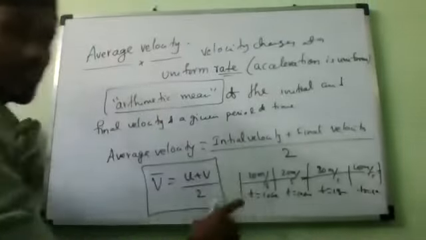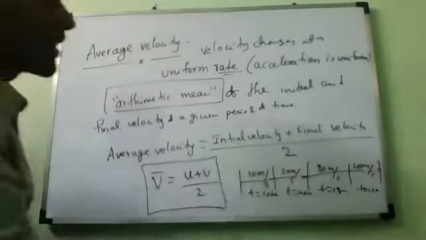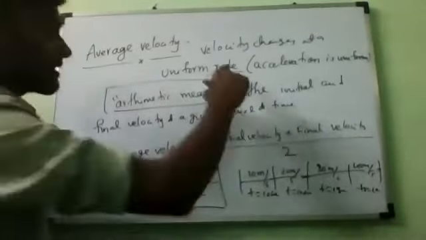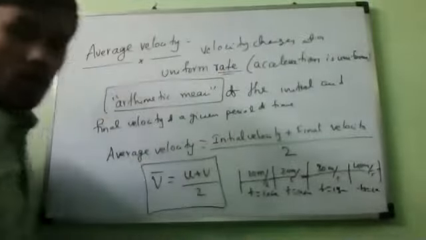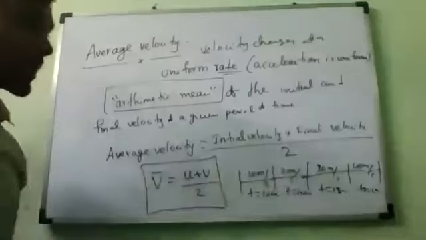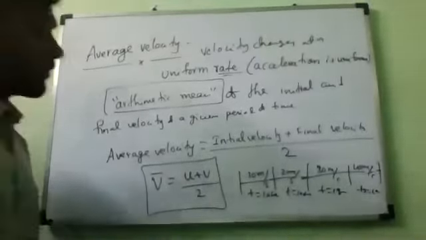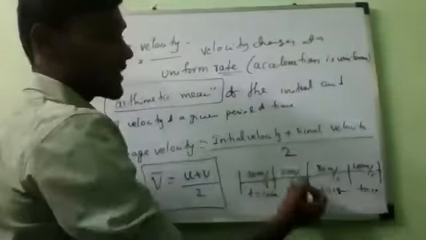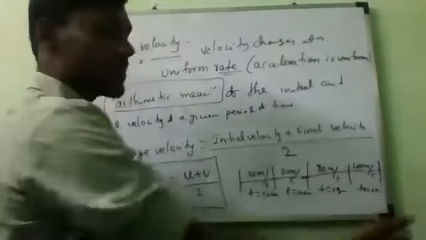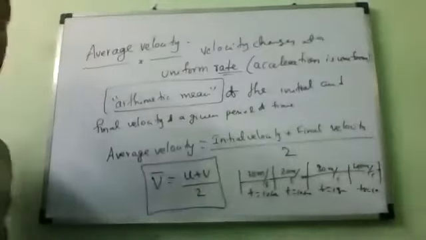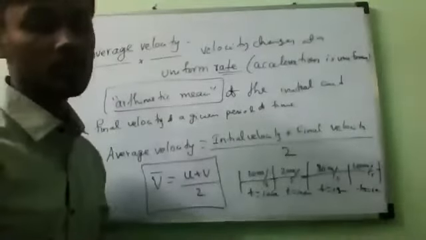Now velocity is changing at a uniform rate. Is it accepted or not? Velocity is changing at a uniform rate. Yes or no? Yes, sir. At this case, you observe, every time 10, 10, 10, velocity is increasing by 10 meter per second. Time is also 10 seconds, 10 seconds, 10 seconds. Is it a uniform rate or not? Uniform rate.